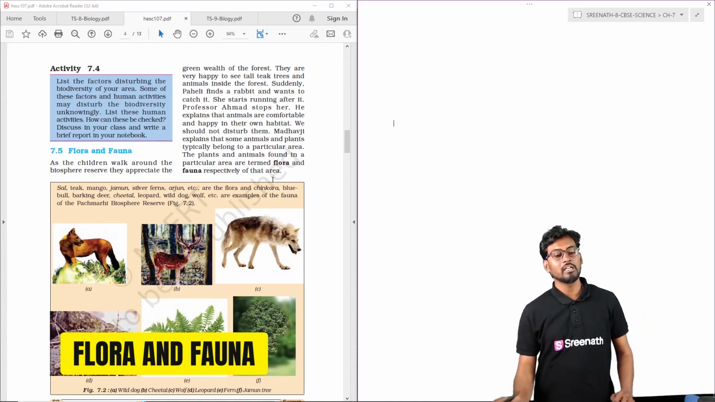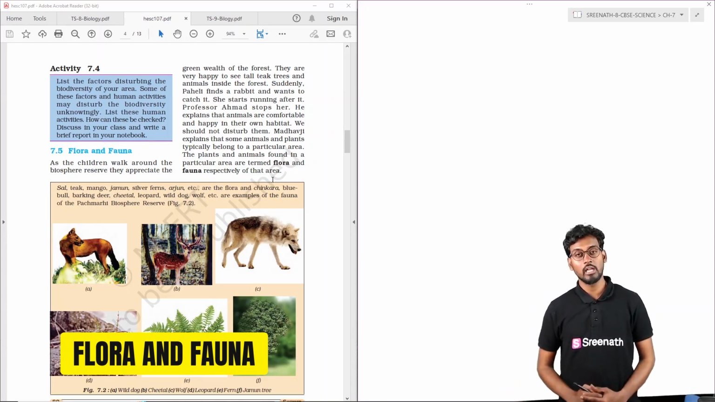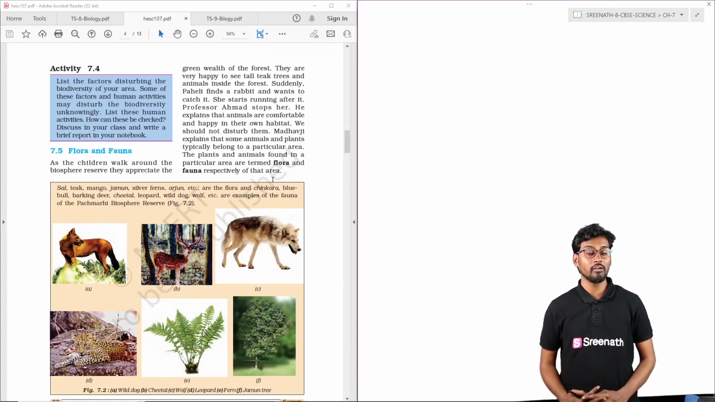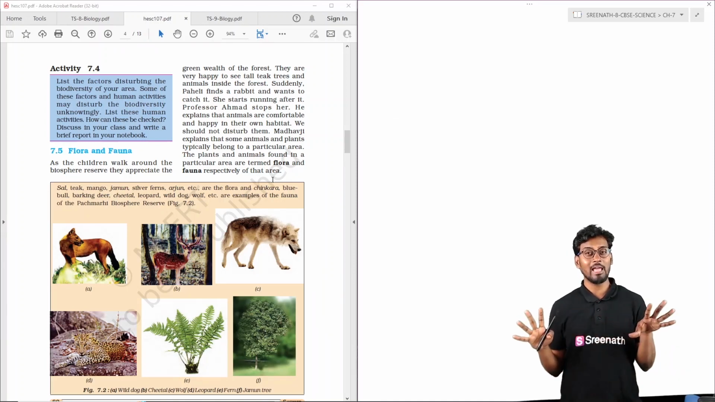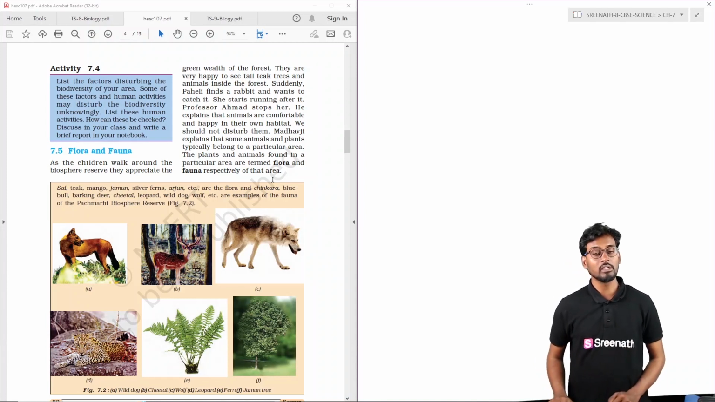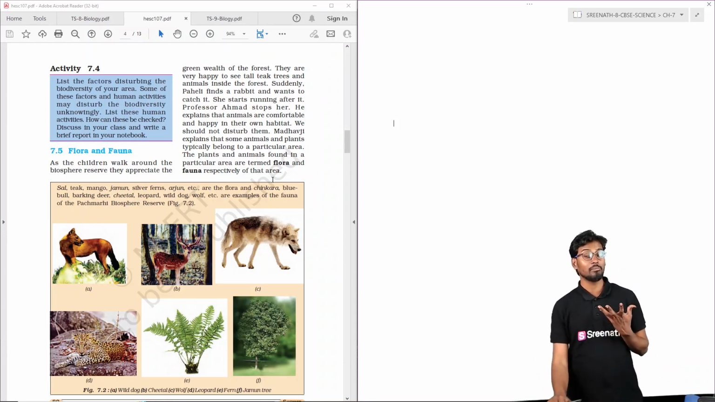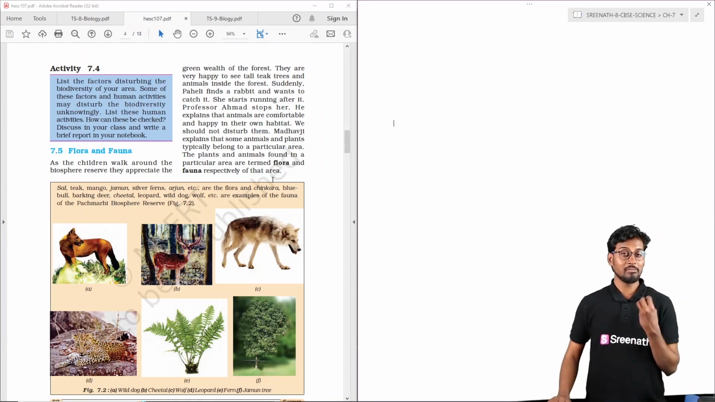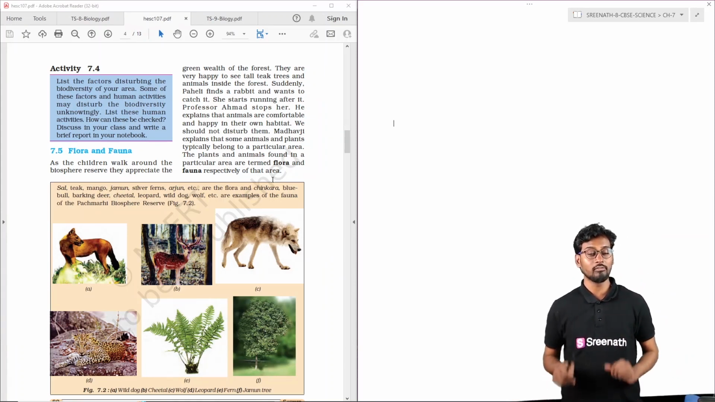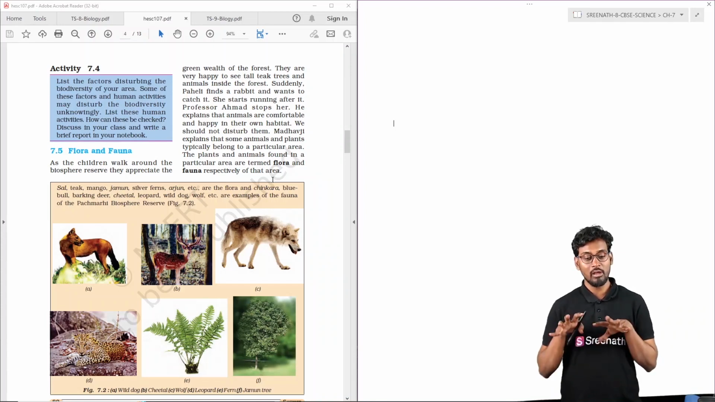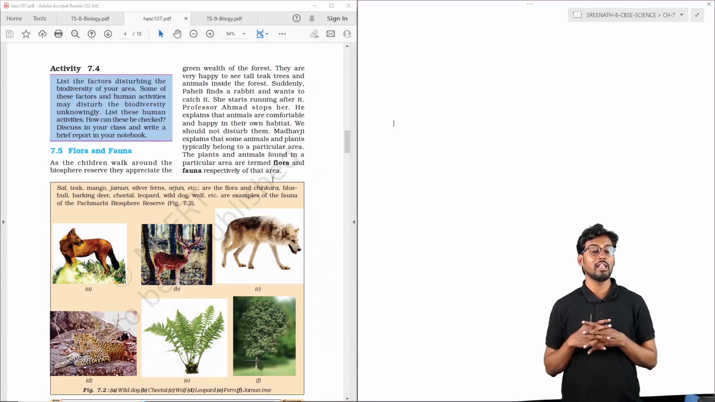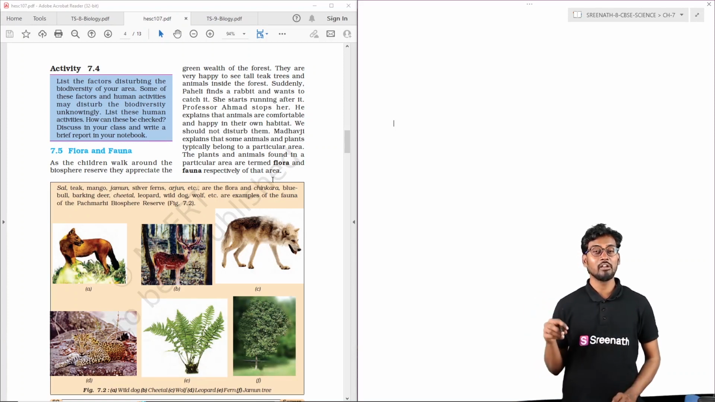Coming to the next topic, that is flora and fauna. So what is flora and fauna? If you go to any protected area, some kind of forest ecosystem or forest area, we can see different kinds of plants and different kinds of animals. The different kinds of plants and animals which are observed in that particular area are called flora for the plants and fauna for the animals. So the plants and animals present in a particular forest area are called the flora and fauna of that area.